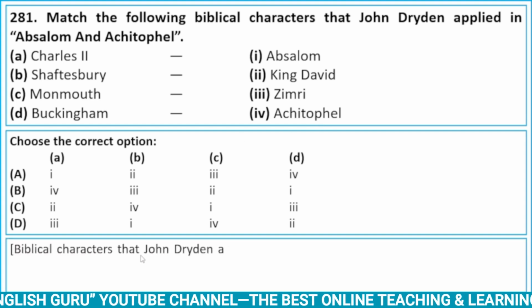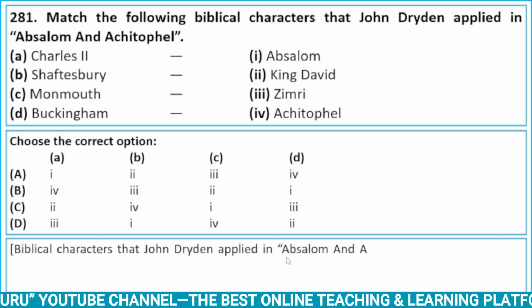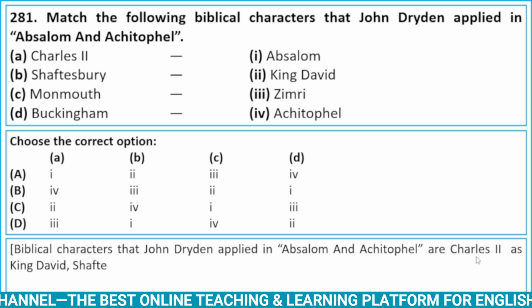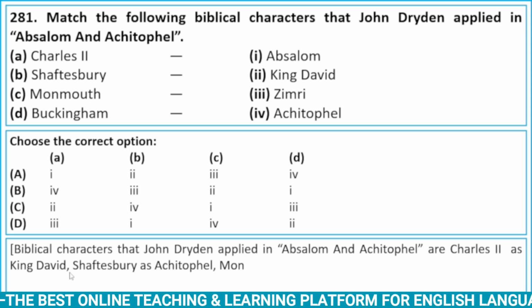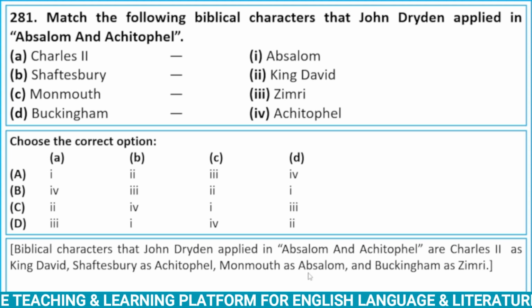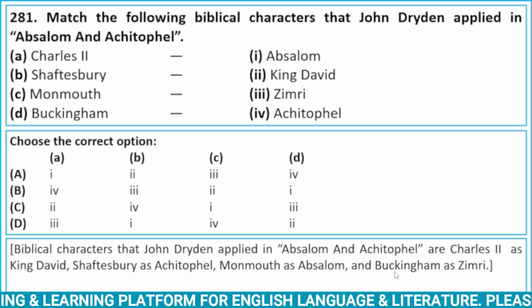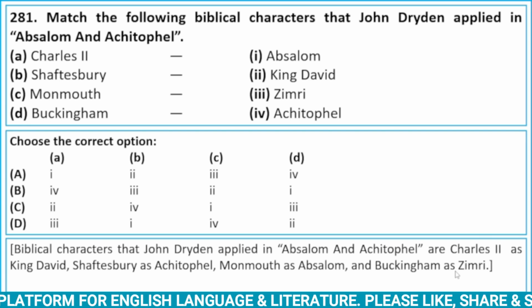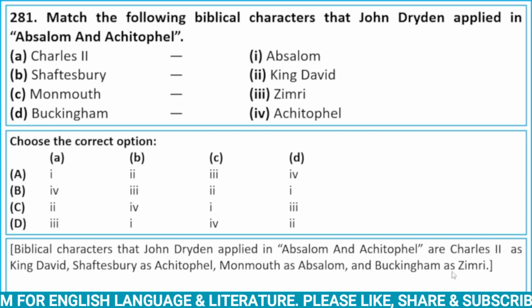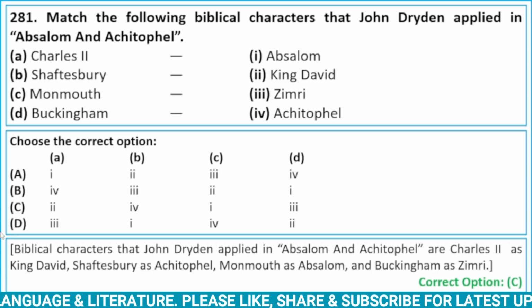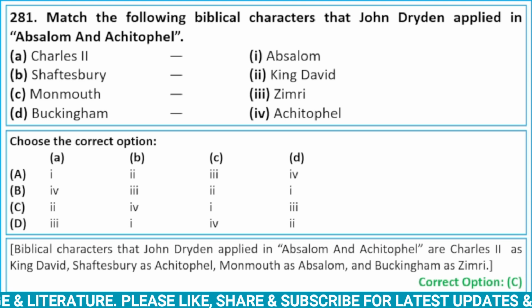Biblical characters that John Dryden applied in Absalom and Achitophel are Charles II as King David, Shaftesbury as Achitophel, Monmouth as Absalom, and Buckingham as Zimri. So here the correct option will be C. A second, B fourth, C first, and D third.